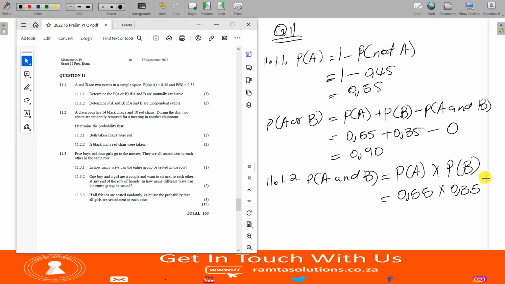What is our answer? Our answer is 77 over 400. You can write this as 0.1925. Because we leave our answer correct to 2 decimal places, it will be 0.19. Okay, perfect.